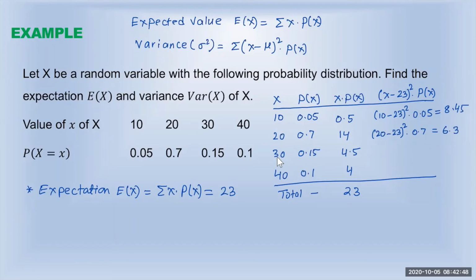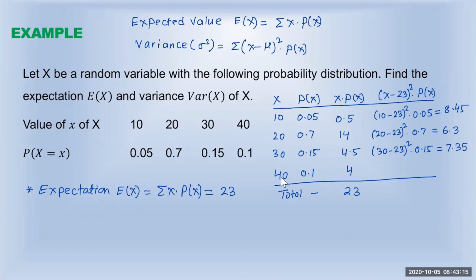Now we go to the third. Your x value is 30. So that is 30 minus 23 squared multiplied by 0.15, which is 30 minus 23 is 7. 7 squared is 49. 49 multiplied by 0.15 is 7.35.